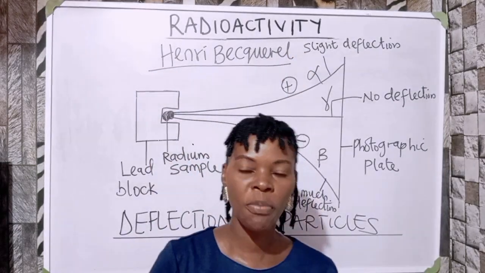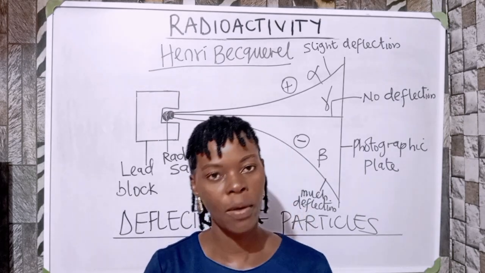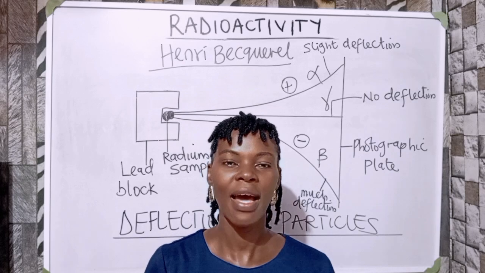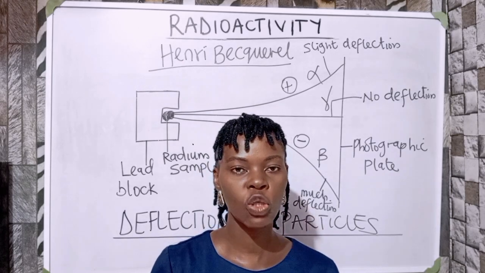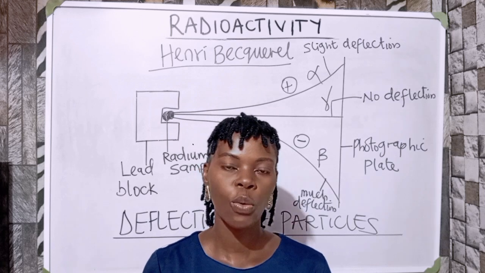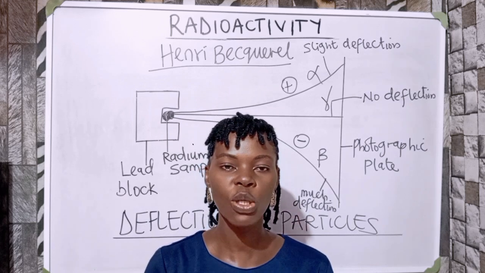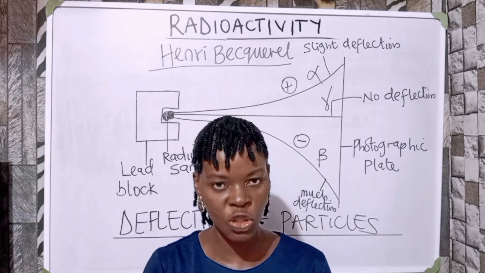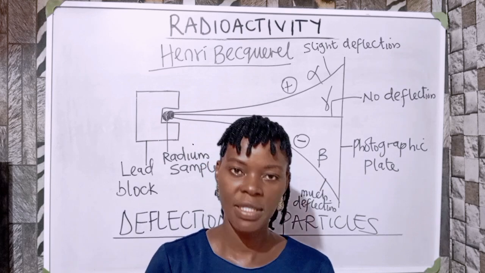While he was performing an experiment with a radium sample with his co-workers, he realized and observed that we have three types of radiation. Some radiation was going towards the north, while some was going towards the south, and a particular radiation shows no deflection. He concluded that we have three types of radiation obtained from a radium sample.